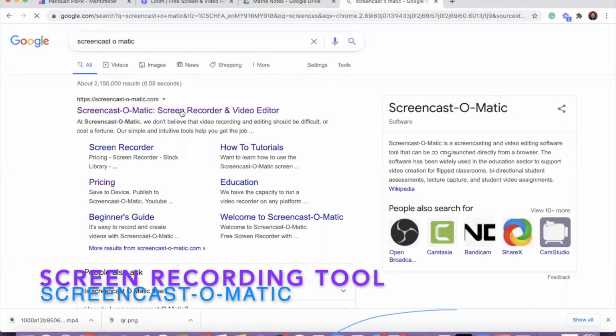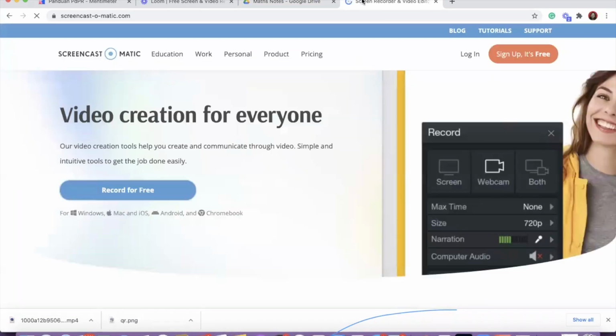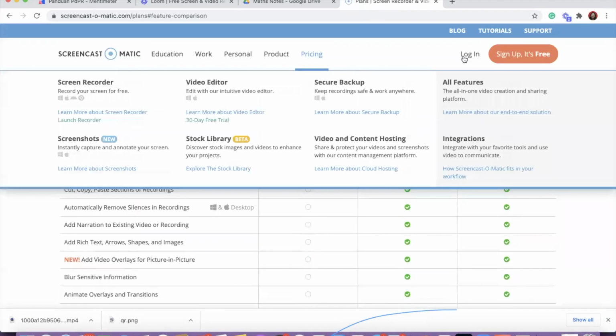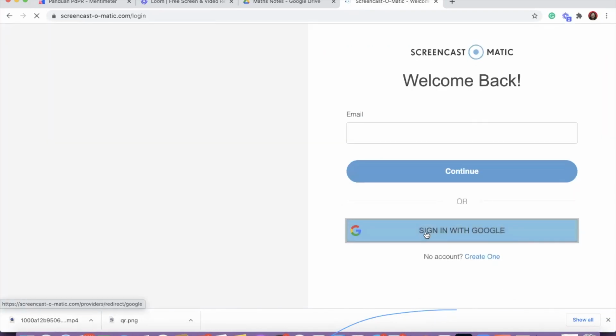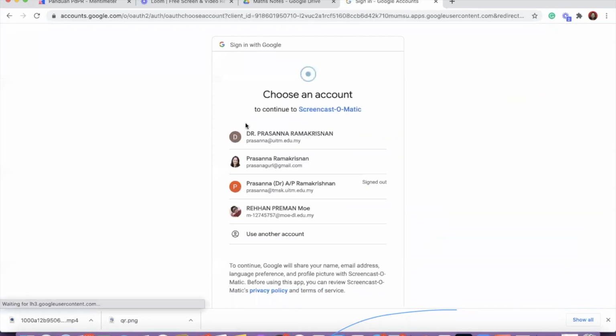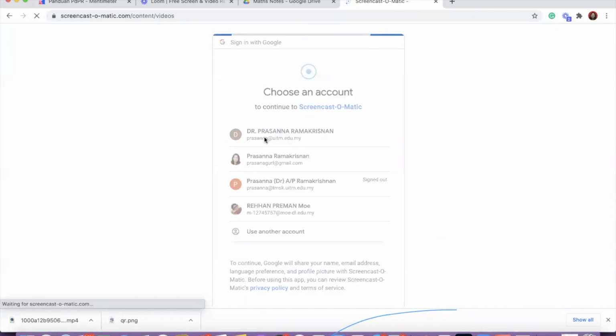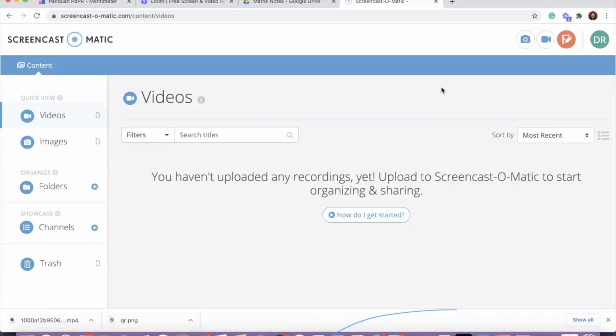Okay, Screen-O-Matic. It's also a simple tool. With this one you can download the player and save it on your laptop if you want, or you can record directly. The difference, as I said: if we use Loom and upgrade our account to educator, it automatically gets 45 minutes free for recording. If we use Screen-O-Matic, it's only 15 minutes free. We can sign in with Google, using your G Suite account. Sometimes the Google educator account entitles you to some additional features in all the tools. This is very basic, but if you're able to use Loom, you can do editing.